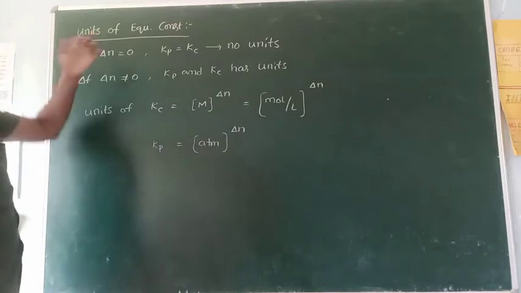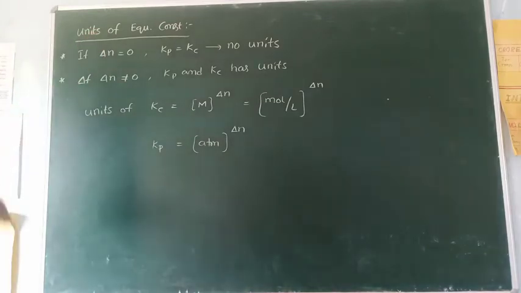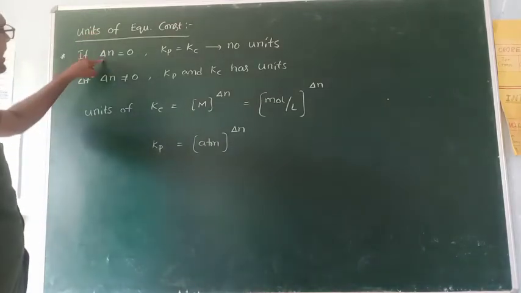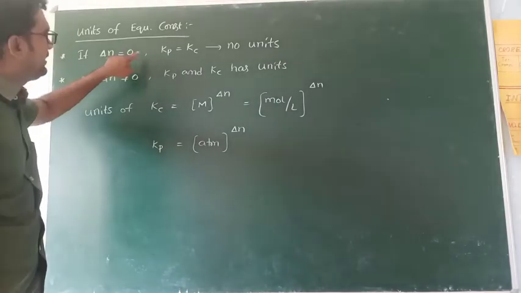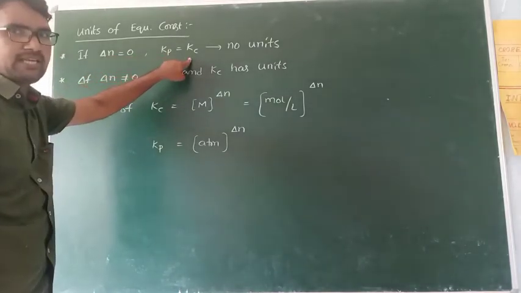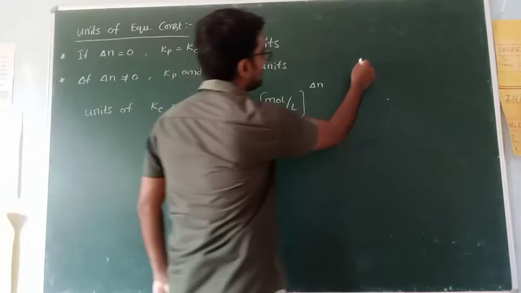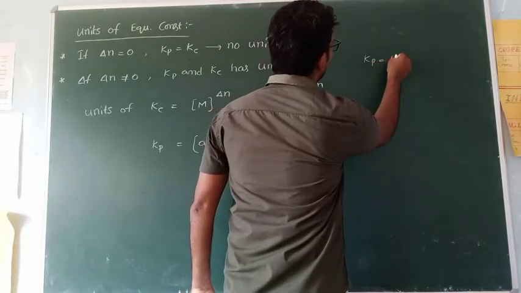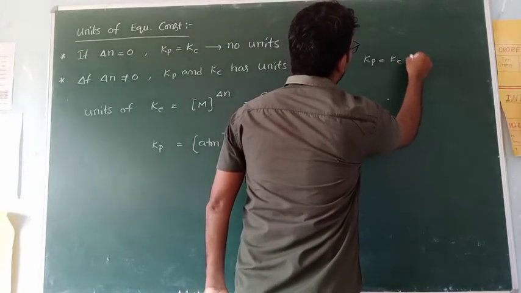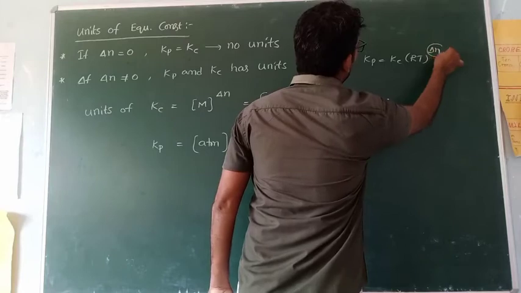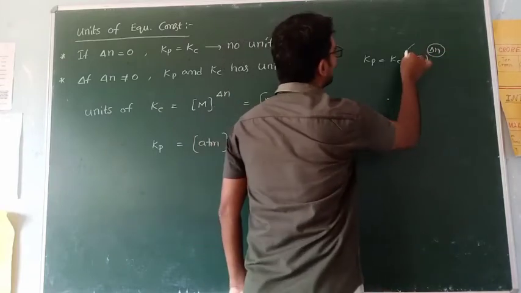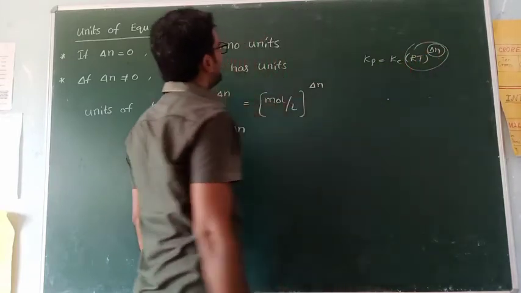Units of equilibrium constant. If delta n is equal to 0, we know that Kp is equal to Kc, because Kp is equal to Kc into RT power delta n. If delta n value is 0, this value is 1, then Kp is equal to Kc.